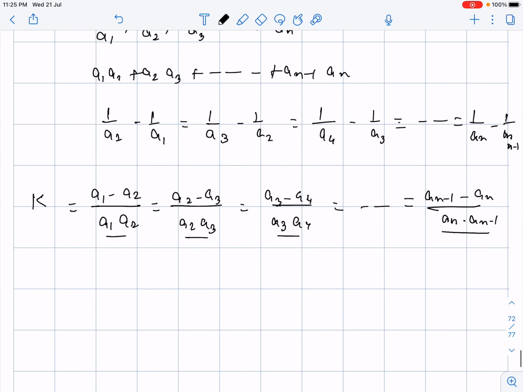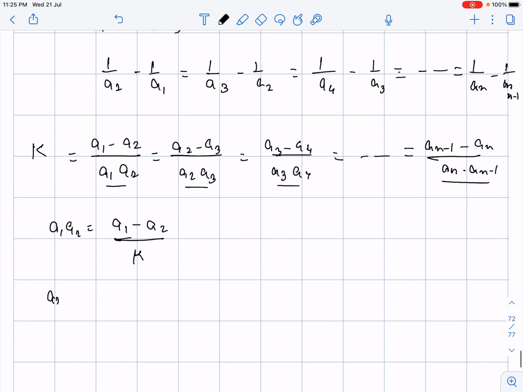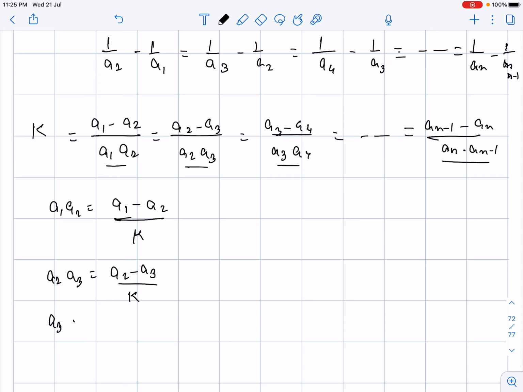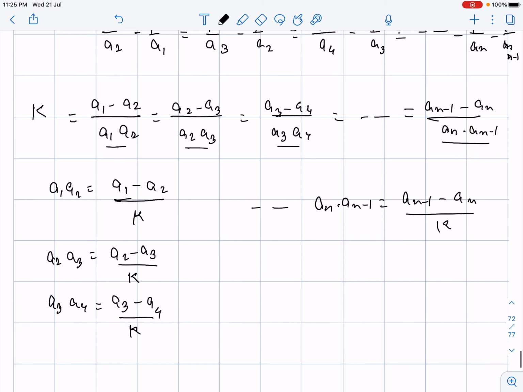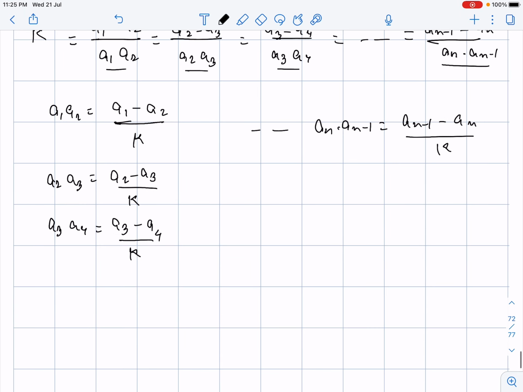So what we can see? a1 a2 will become (a1 minus a2) by k over here. Similarly, a2 a3 will become (a2 minus a3) divided by k, and a3 a4 will become (a3 minus a4) divided by k. And finally, we will have a(n-1) an will become (a(n-1) minus an) divided by k over here.